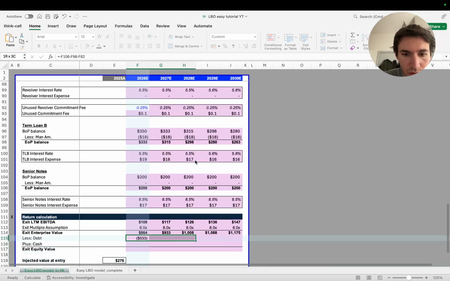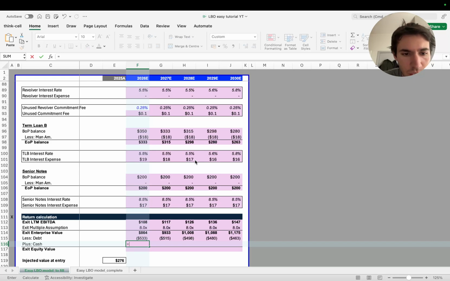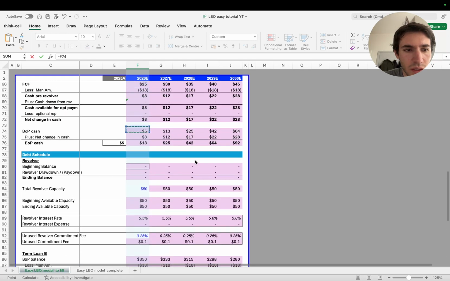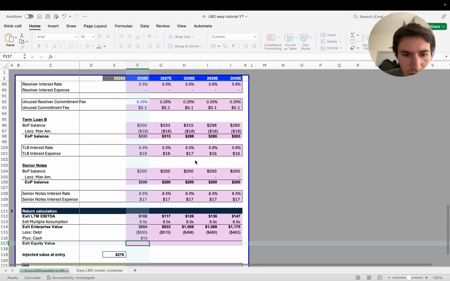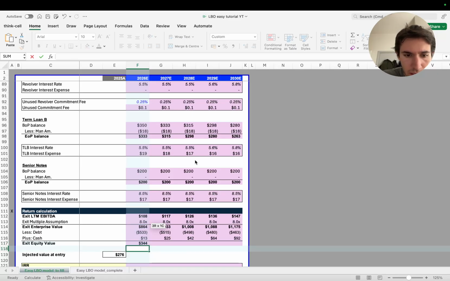Okay, so it's the ending balance of the revolver plus the ending balance of the term loan B plus the ending balance of the senior notes. That's the debt. The cash is going to be positive, and the cash we go up top, and we're getting this. Okay, sum of this, and we get the equity value.